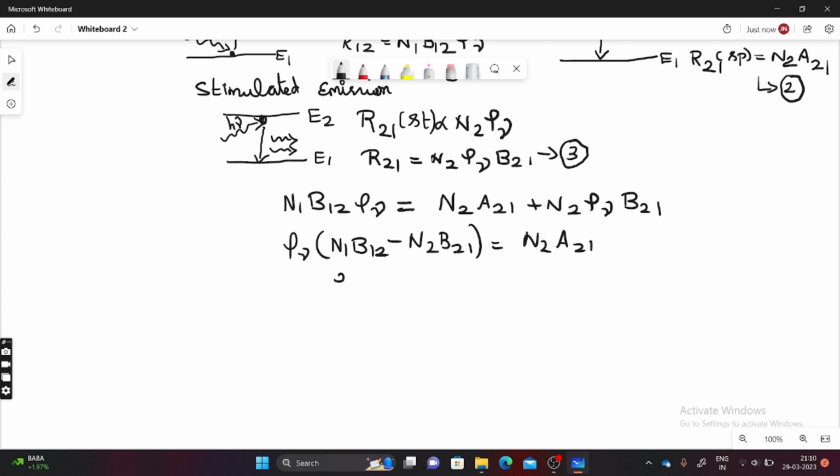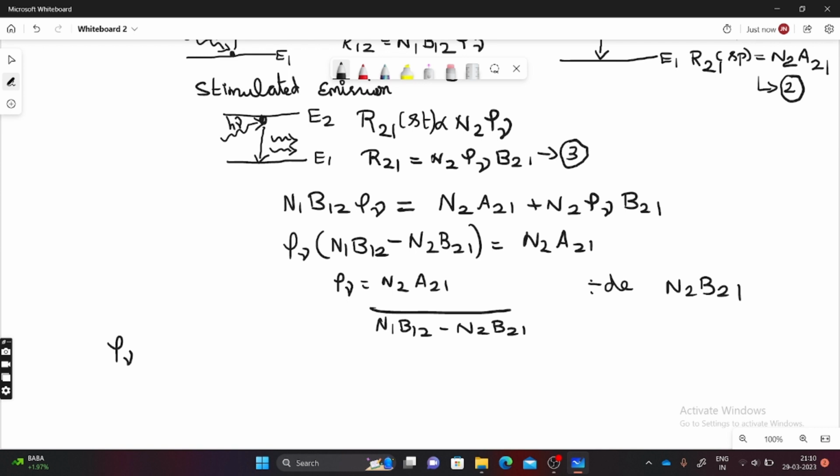Or rho nu equal to N2 A21 divided by N1 B12 minus N2 B21. Now, divide the numerator and the denominator by N2 B21. So what will happen? Rho nu is equal to N2 A21 divided by N2 B21.